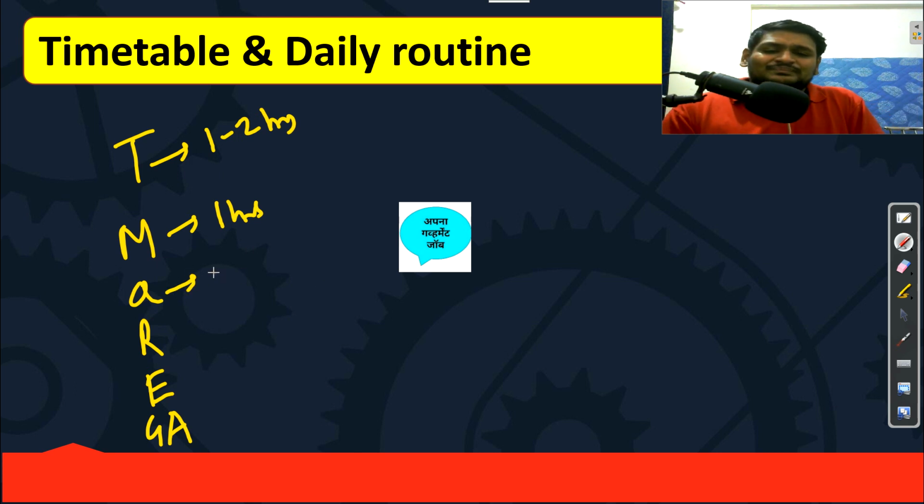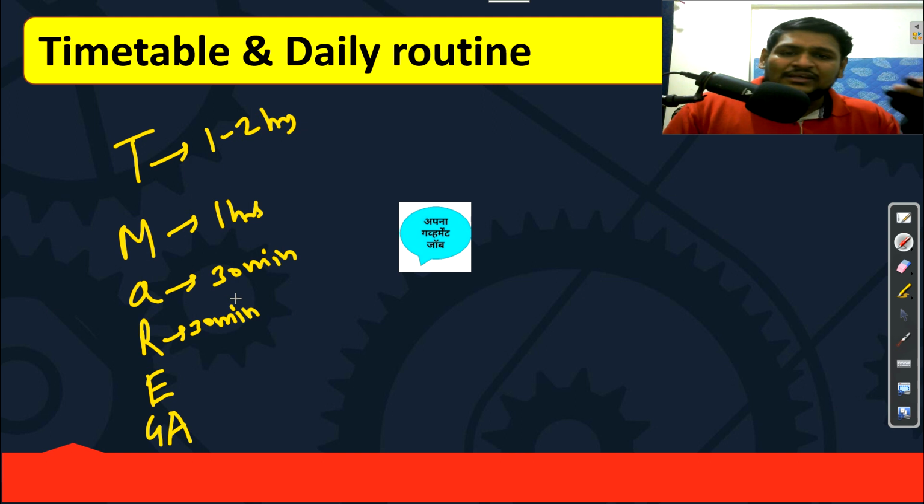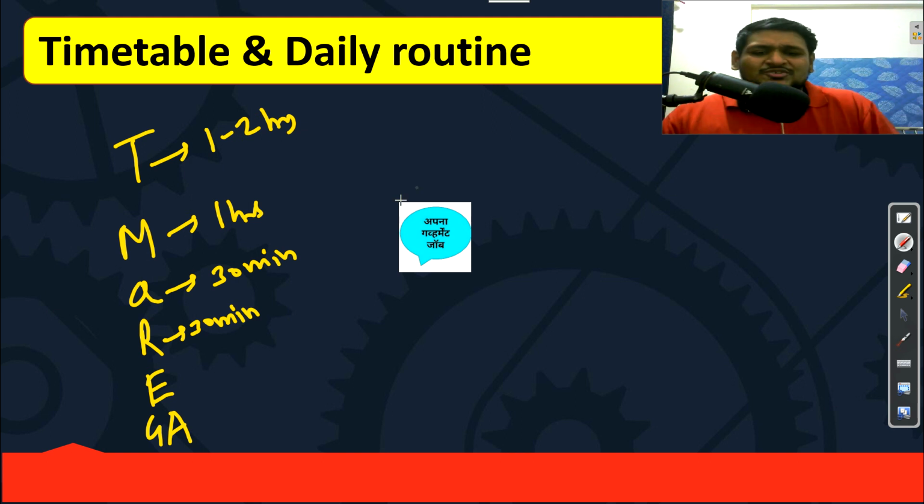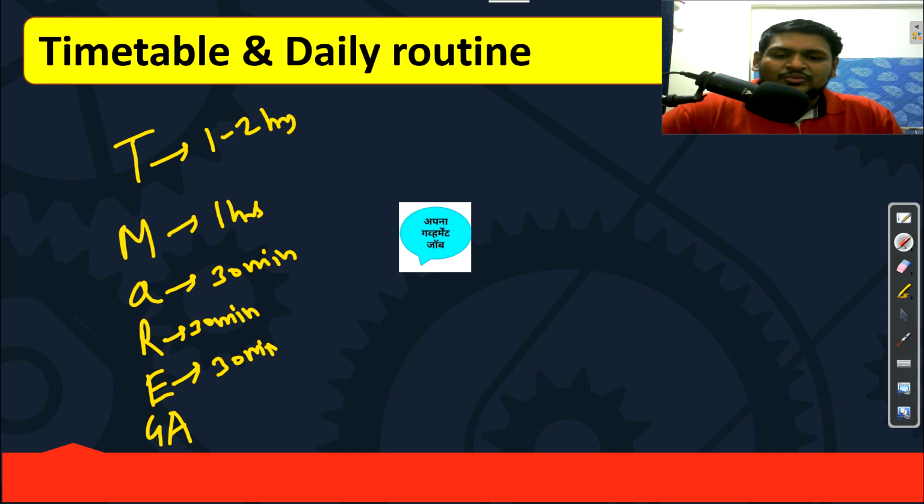Then aptitude also, 30 minutes daily is enough. Reasoning also 30 minutes daily is enough. In phase 1 for reasoning you only need to do blood relation. Obviously it will take 2 hours maximum, so in 2 to 3 days you will complete the reasoning part. Then English also 30 minutes, no need to worry, or 1 hour maximum if you want.